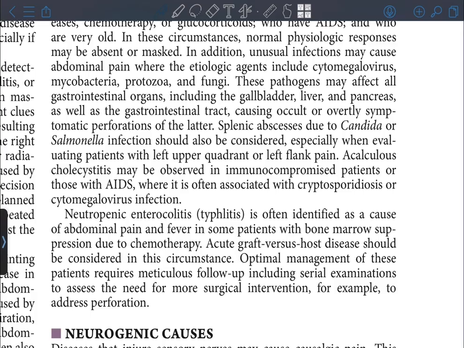Neutropenic enterocolitis is often identified as a cause of abdominal pain and fever in some patients with bone marrow suppression due to chemotherapy. Acute graft versus host disease should be considered in this circumstance. Optimal management of these patients requires meticulous follow-up during serial examinations to assess the need for surgical intervention, for example, to address perforation.